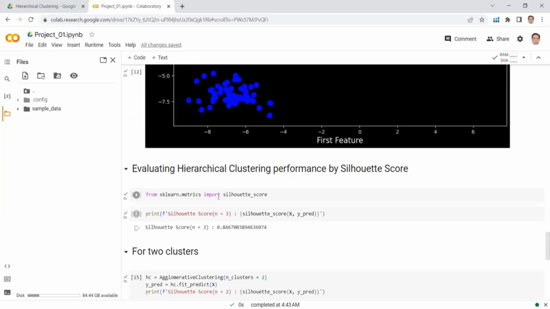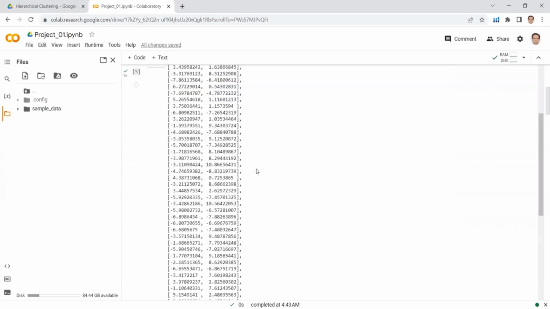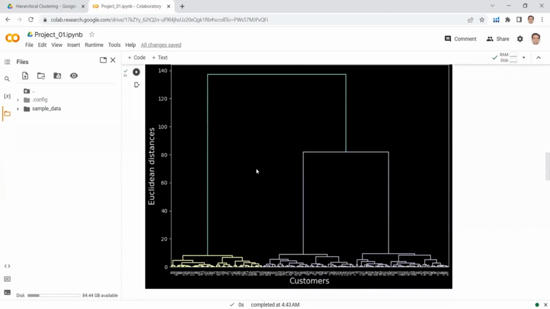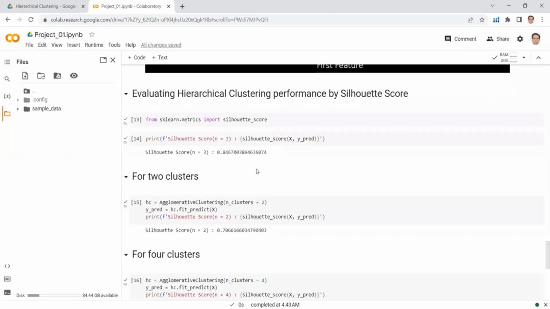So we have seen that for number of clusters equal to 3, the silhouette score is high. It means our selection from the dendrogram was right. In this lecture, we learned how to implement agglomerative clustering, which is the most important type of hierarchical clustering, in Python. We generated the data with the help of the make_blobs function, and then we plotted the dendrogram. From the dendrogram, we selected the optimal number of clusters, and then we plotted the clusters and calculated the silhouette score. We saw that for number of clusters equal to 3, the silhouette score was very high.